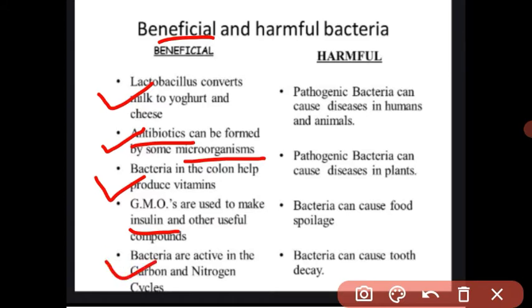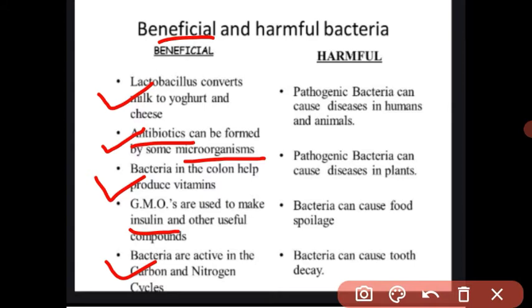Some bacteria are used in the carbon cycle and nitrogen cycle. In lower classes you have studied that. For example, Azotobacter is a nitrogen-fixing bacteria. Some bacteria decompose dead and decayed material and release nitrogen gas into the environment.